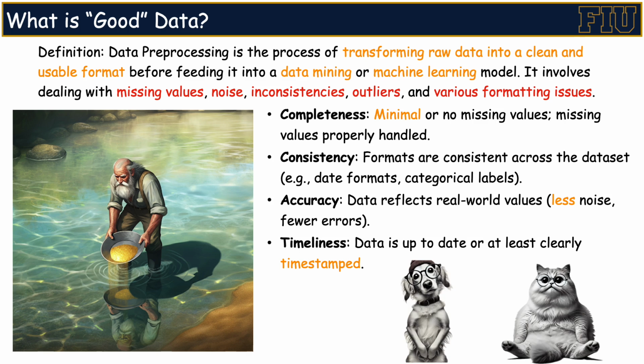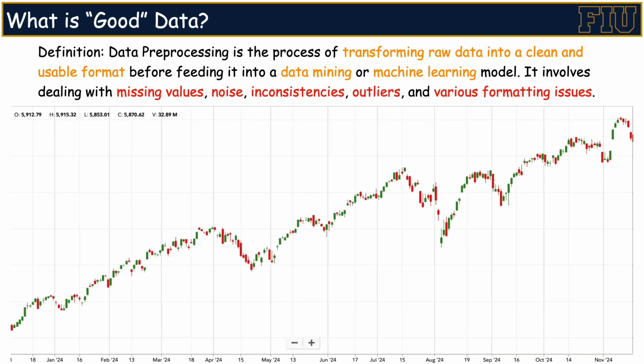For instance, if we are using images of cats and dogs to train a machine learning model to distinguish between them, it doesn't matter whether the photos are old or new. The model's ability to recognize cats and dogs should remain unaffected because the features of cats and dogs don't change significantly over a stable period. However, for other applications, time can be a critical feature. The most intuitive example is the stock market. If you use data from 10 years ago to predict stock trends and make investment decisions, you might lose everything.